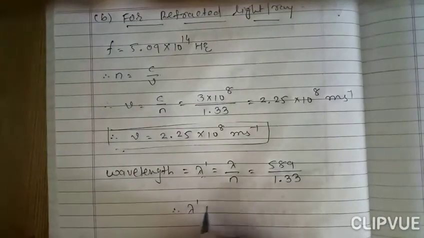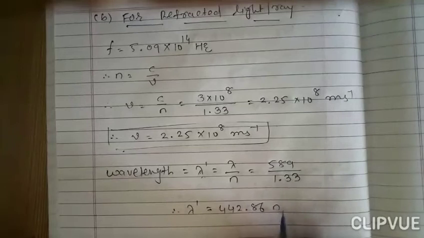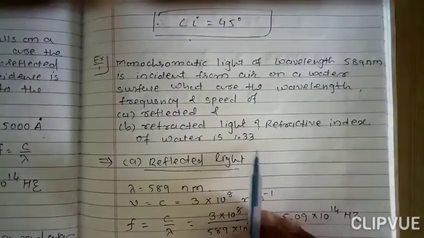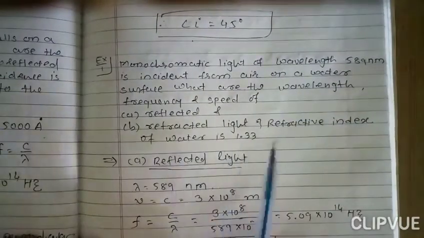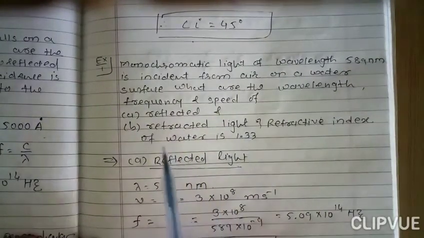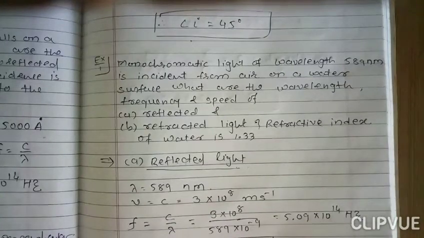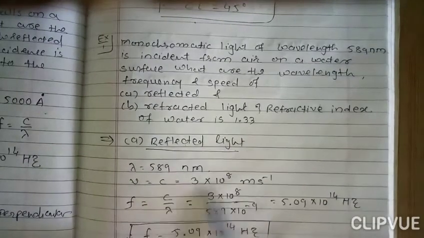So we get the new wavelength lambda dash is equal to 442.86 nanometer, right? Once again, here for monochromatic light the wavelength is given as 589 nanometer. We have to find out the wavelength, frequency and speed for reflected and refracted light. You have to remember these things, and you already know that for reflected light, velocity and wavelength remain the same. So here lambda and velocity v remain the same.